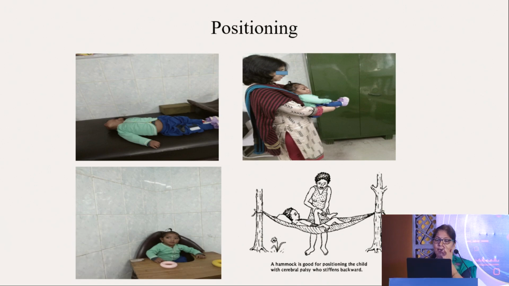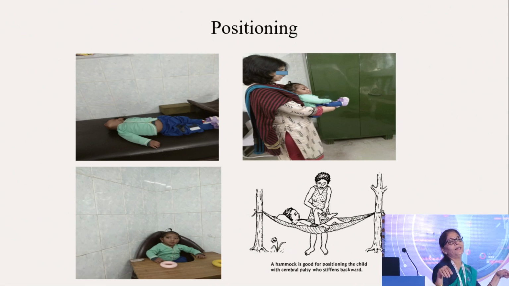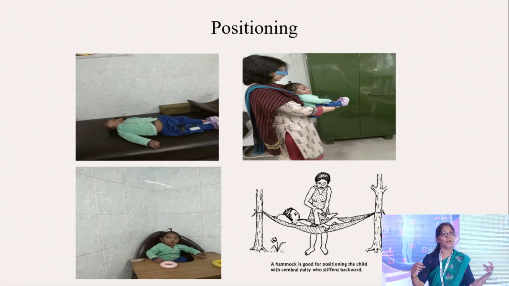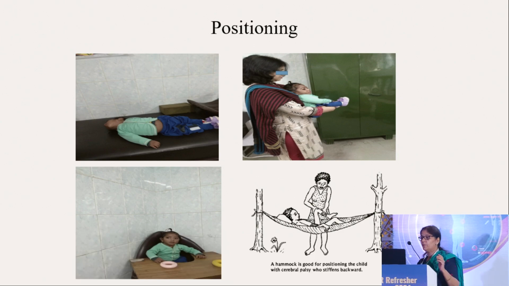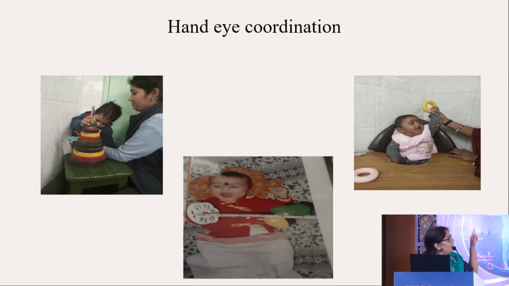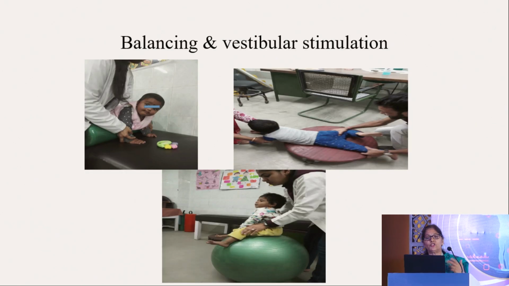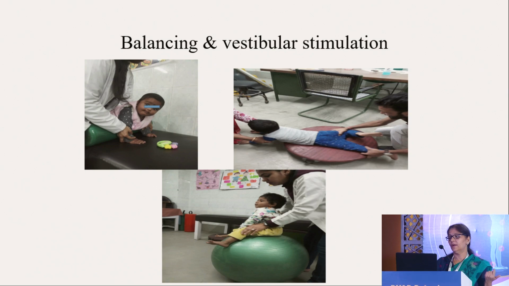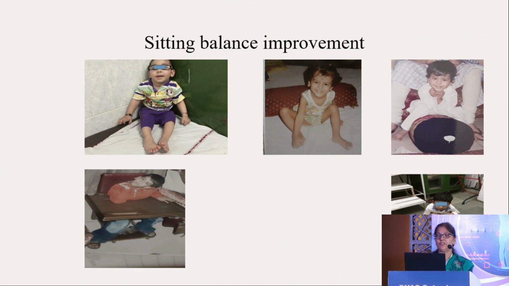Okay? Similarly, you can tell the parents to have, you can see the laborers who work in villages, they hang their dupatta or some cloth and hang the child in it. This is very good for positioning. Similarly, hand-eye coordination, various techniques can be told. Again, there is bodily symmetry, midline symmetry. Then various vestibular and balancing stimulations can be done for the child. Different sitting balance improvement in a corner sitter, or assistance with a pillow, or you can provide a CP chair also.